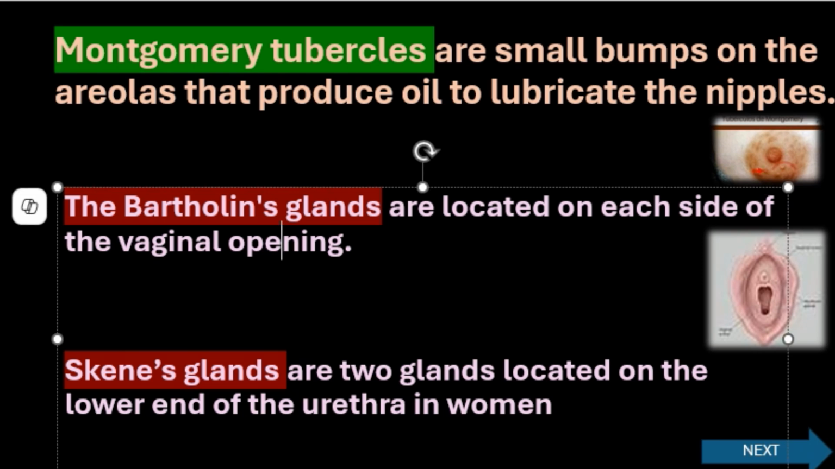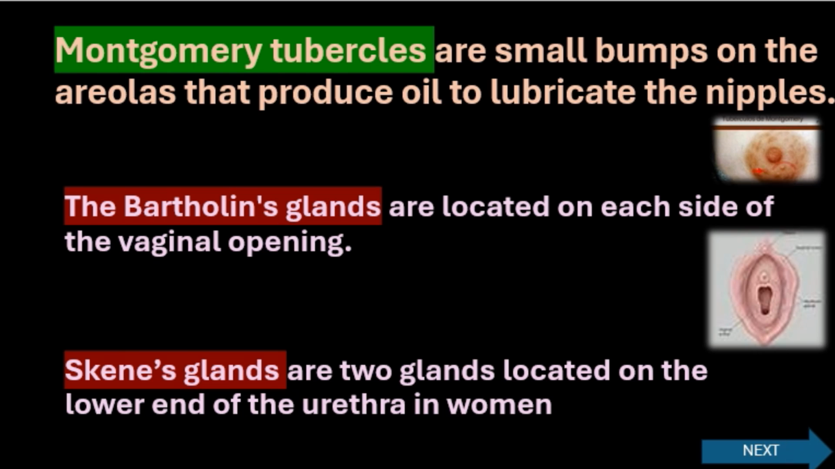The Bartholin glands are located on each side of the vaginal opening. Skene's glands are two glands located on the lower end of the urethra in women. So these two, Bartholin and Skene's glands, are related to the reproductive or urinary system, and Montgomery tubercles are seen in the areola of breast near the nipple to lubricate it.